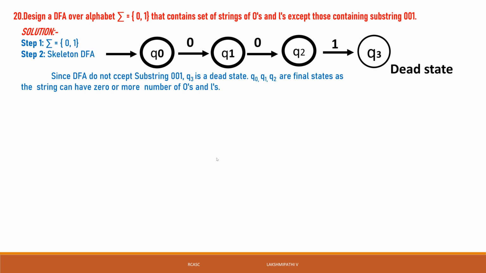That is the whole problem. Mainly we concentrate on 0, 0, 1. Since the DFA does not accept 001, Q3 is a dead state, and Q0, Q1, Q2 are the final states.